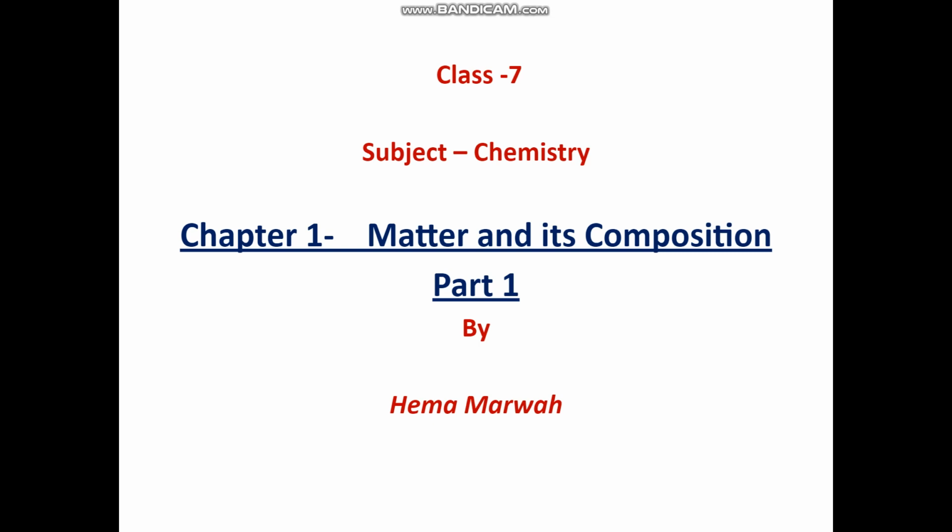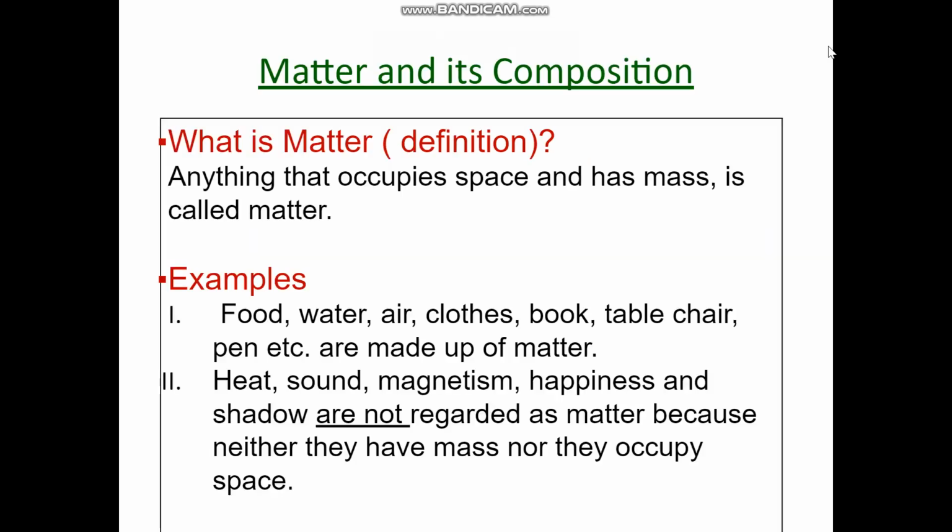Myself, Hema Marwa, is going to introduce you to chemistry for class 7. Before introducing, I want to tell you that under the ICSE board, we have the book titled Essential ICSE Chemistry for class 7. This book is divided into 8 chapters. I'm going to introduce the first chapter, namely matter and its composition. I have divided the chapter into two parts. I'm going to present the first part of the chapter, matter and its composition.